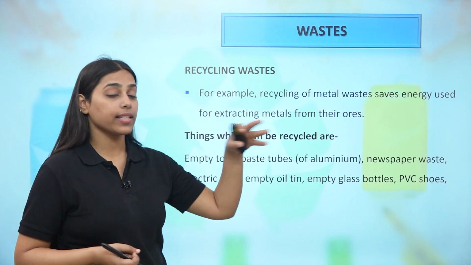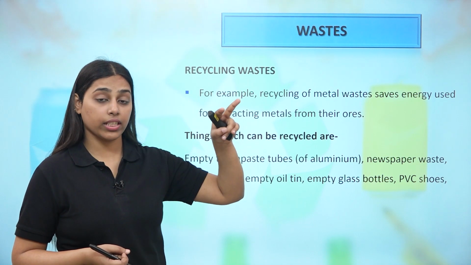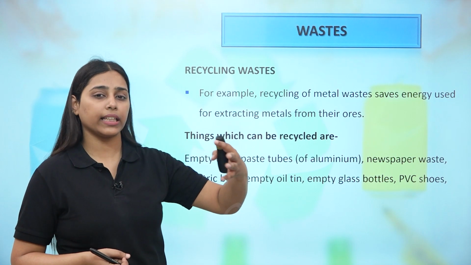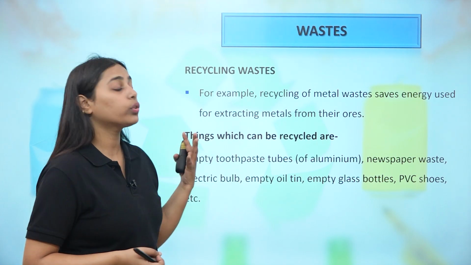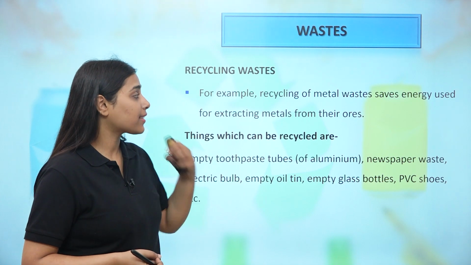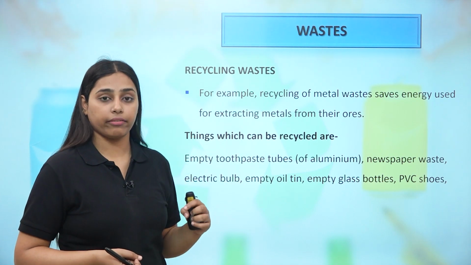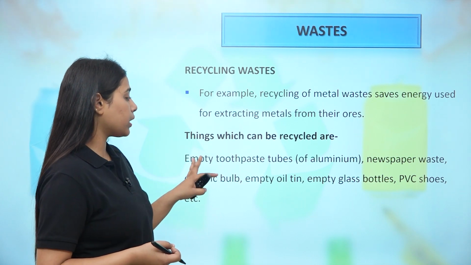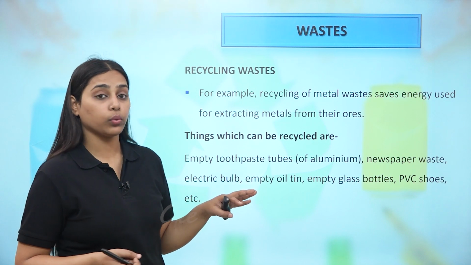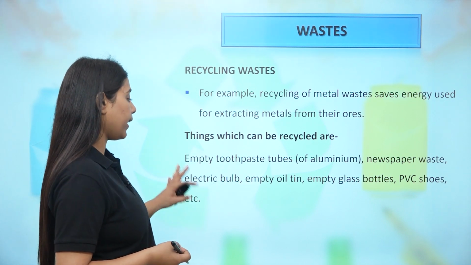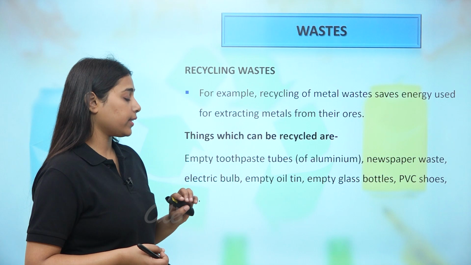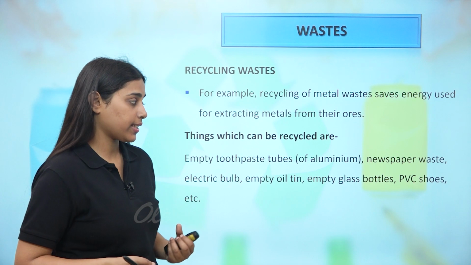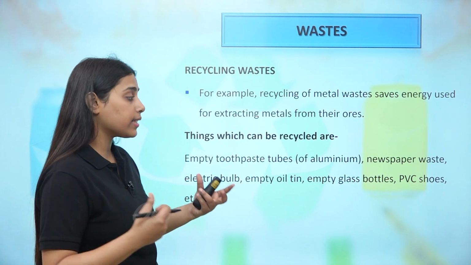For example, recycling of metal waste will save the energy used for extracting metals from their ores. So that mining process, which requires a lot of energy and cost investment by the different industries involved, mining industries particularly, could be saved if you recycle these metal wastes, right? Things that can be recycled, examples are empty toothpaste tubes that are made up of aluminum only. Newspaper waste, electric bulbs, empty oil tins, empty glass bottles, PVC shoes. PVC stands for polyvinyl chloride, it's a type of plastic and it is recyclable.